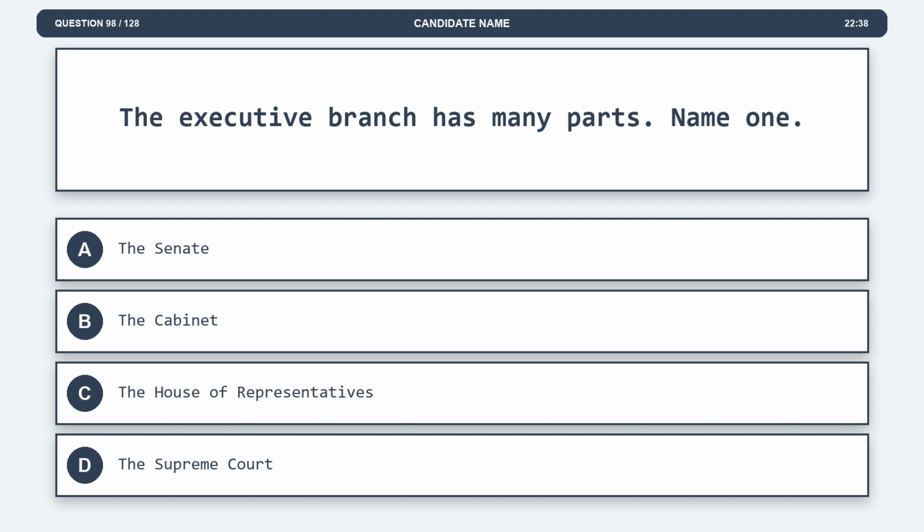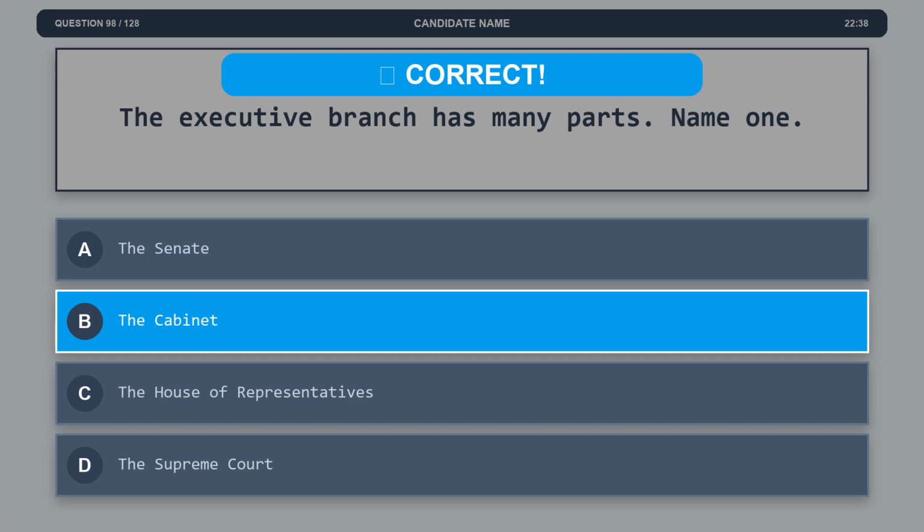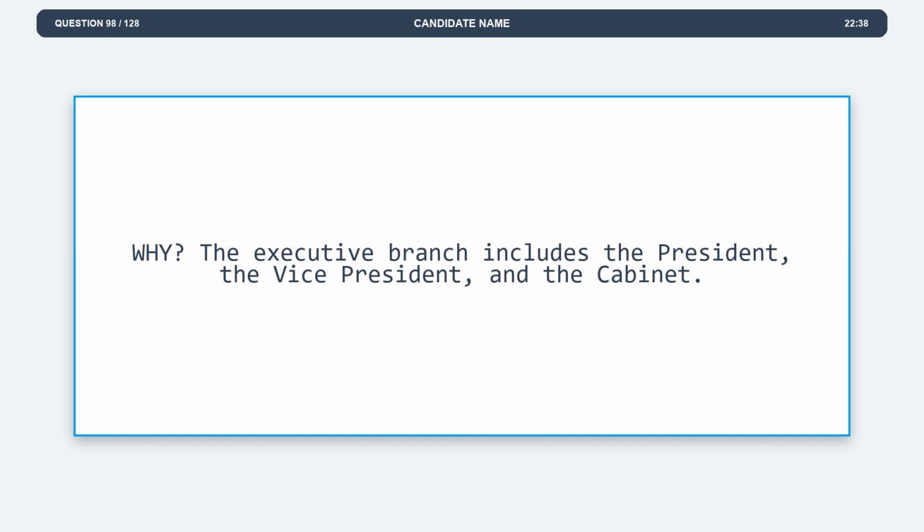Question 98. The executive branch has many parts. Name one. Option A, the Senate. Option B, the Cabinet. Option C, the House of Representatives. Option D, the Supreme Court. The correct answer is option B, the Cabinet. Explanation. The executive branch includes the President, the Vice President, and the Cabinet.